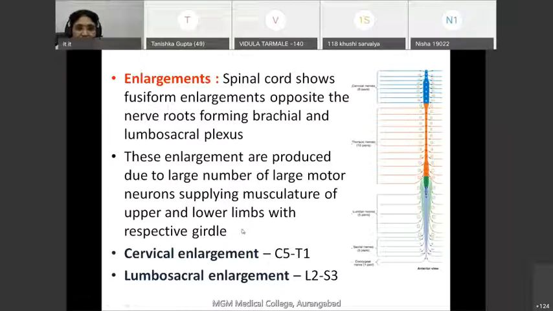Thus, these are all the external features: F for fissures and sulci, A for attachment of 31 spinal nerves, C for cauda equina, and E for enlargement. This is all about the external features of the spinal cord.